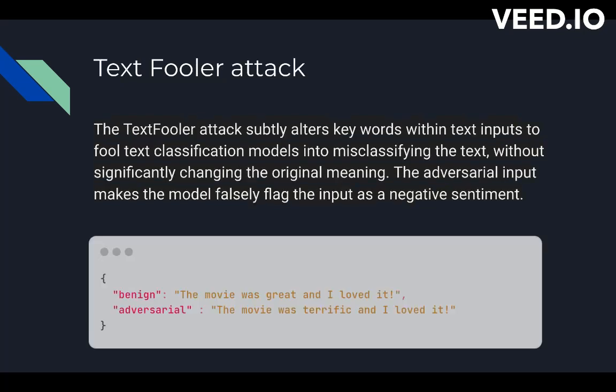This attack is called the TextFooler attack. What it essentially does is alter one word within a sentence, and that leads to a sentiment classification model misclassifying it. As we can see here, the benign input is "the movie was great and I loved it." The adversarial input, which has one word changed, says "the movie was terrific and I loved it." As you and I clearly know, this has not changed the sentiment of the sentence at all. They are both positive sentiment sentences. But this change is enough to fool the model into believing this is a negative sentiment.